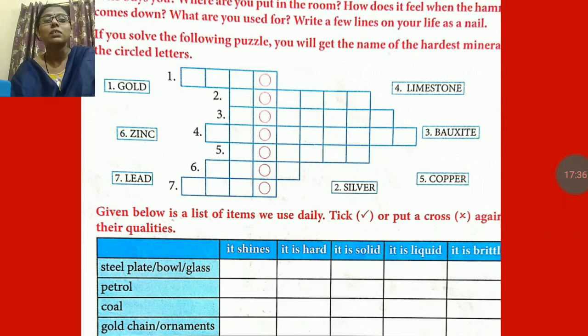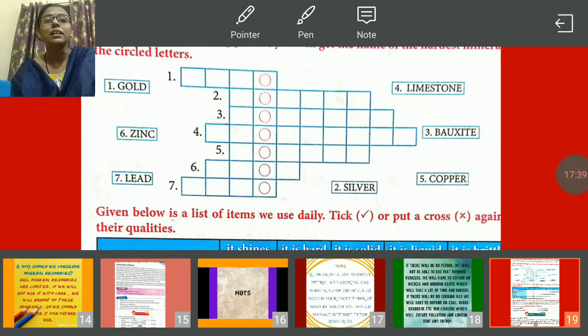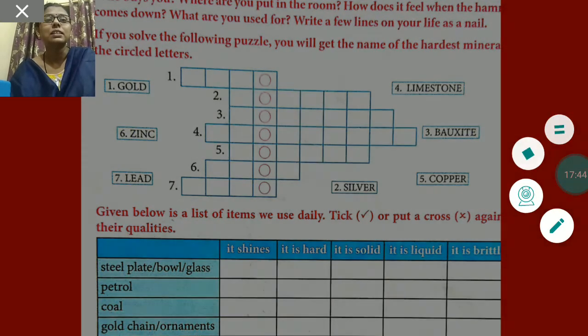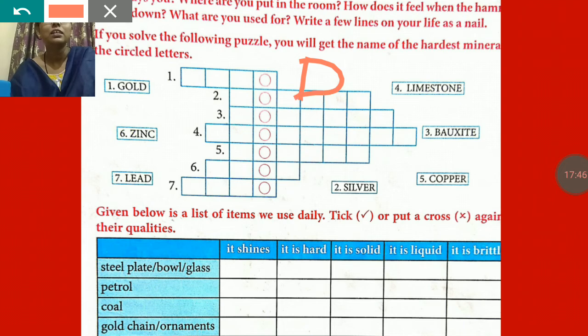First one is gold, GOLD. In the first circle you will get D. Second, silver, SI. Here in the second you will get I. Third, BAU, here BA, DIA. Now it's clear. Fourth one, limestone, LIM.